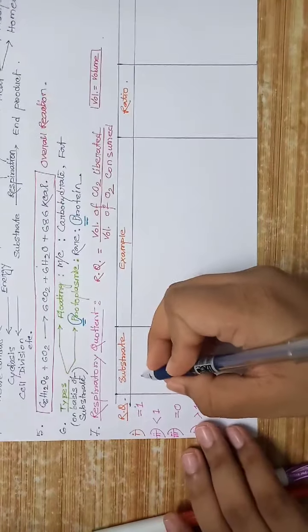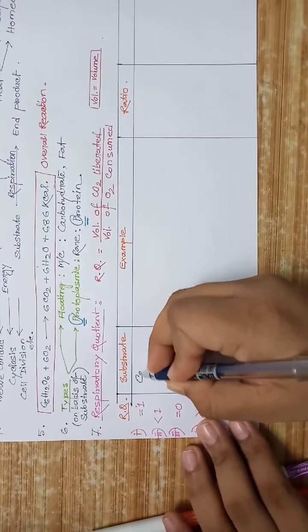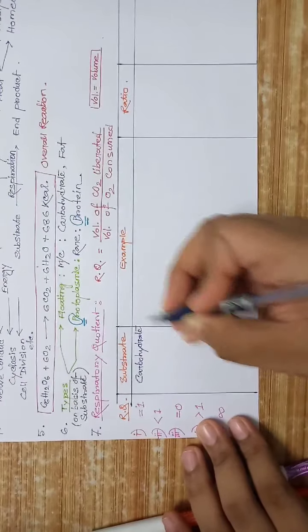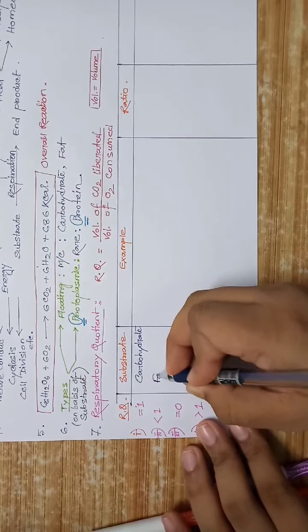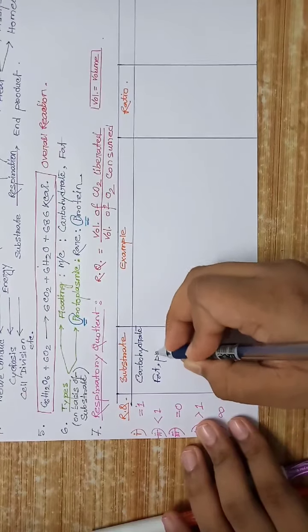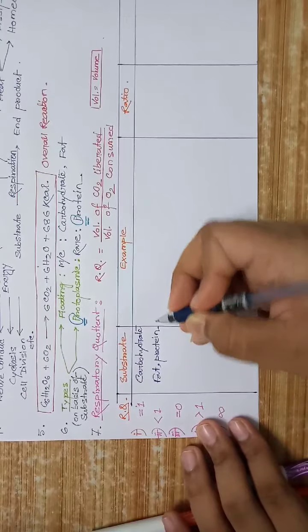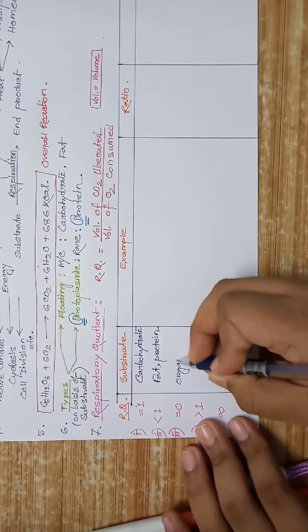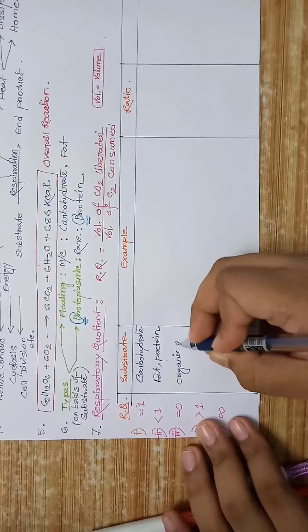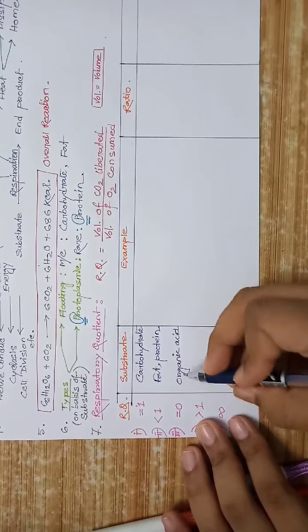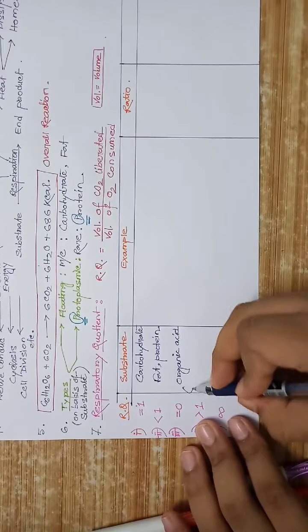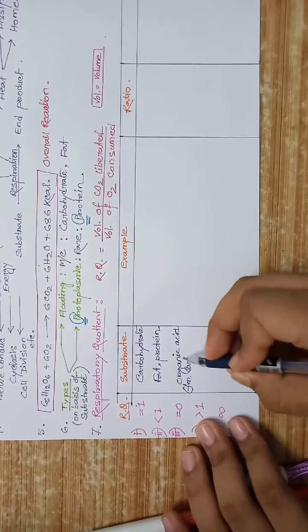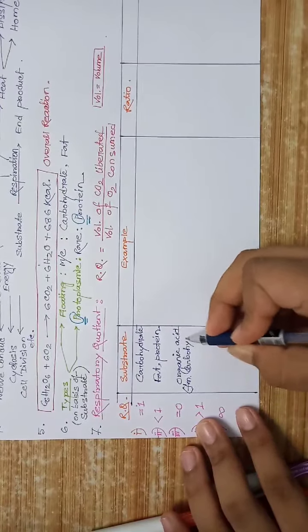The substrate here is carbohydrate, here is fats, proteins, organic acid, carbohydrate and product from carbohydrate, organic acid produced from carbohydrate.